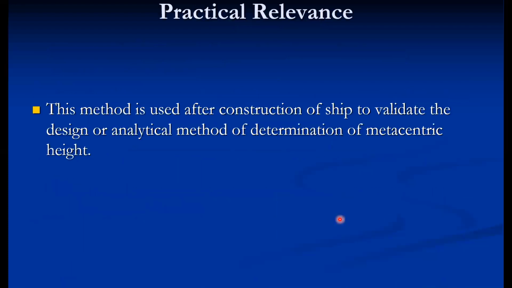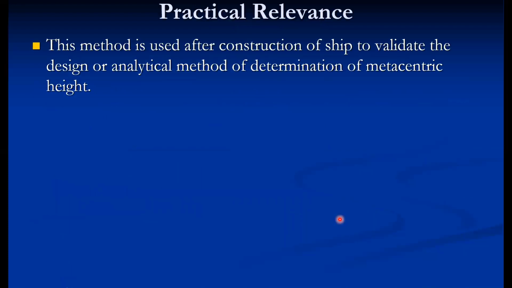As far as the practical relevance of this experiment is concerned, this method is generally adopted after construction of the ship to validate the design or analytical method of determination of metacentric height. Initially, at the time of design, the metacentric height is obtained based on the dimensions, and that is actually a theoretical value. So the theoretical value is validated.